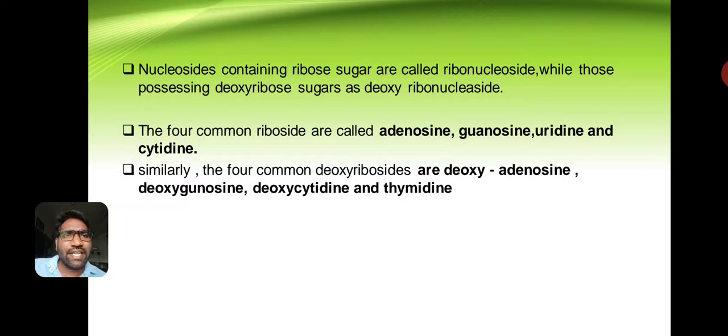Nucleosides containing ribose sugars are called ribonucleosides, while those possessing deoxyribose sugars are called deoxyribonucleosides. The four common ribosides are called adenosine, guanosine, uridine and cytidine. Similarly, the four common deoxyribosides are deoxyadenosine, deoxyguanosine, deoxycytidine, and thymidine.